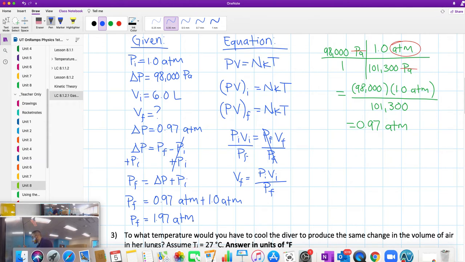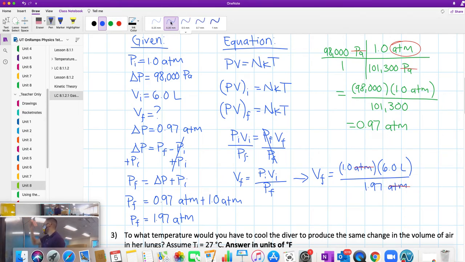Now we can find the final volume. So pressure initial 1.0 atm times the initial volume, which is 6.0 liters, divided by pressure final 1.97 atm. You notice how the atm cancel. We have liters.